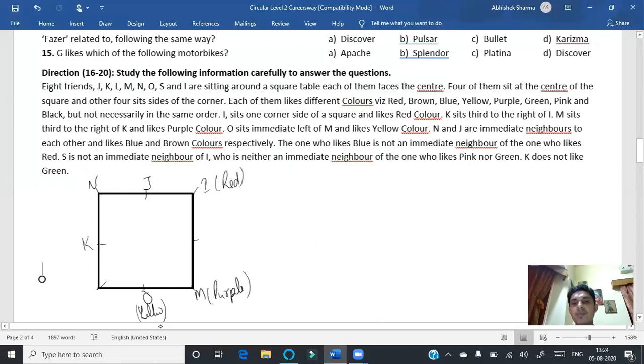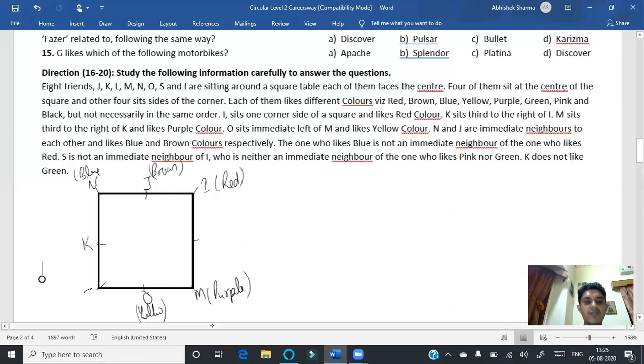In the previous statement, N and J are immediate neighbors to each other, and like blue and brown. So N will definitely like blue color, and J will definitely like brown color. The one who likes blue is not an immediate neighbor of the one who likes red. So this is done. S is not an immediate neighbor of I.